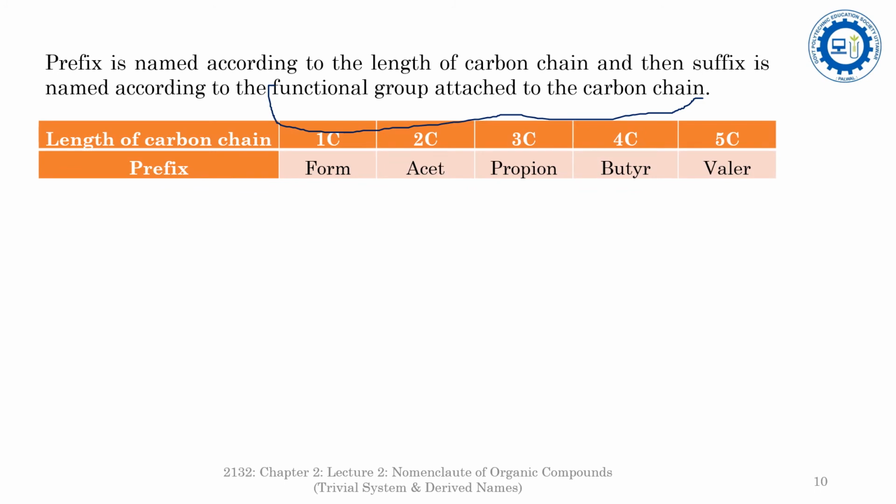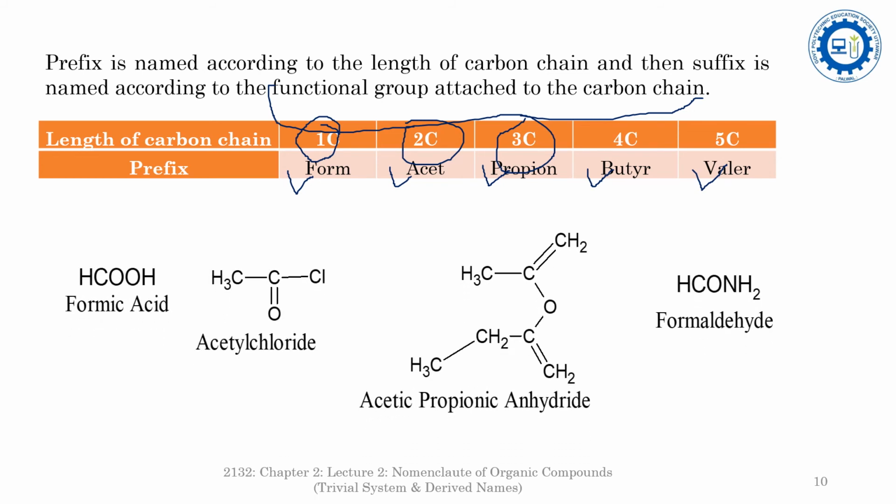See this table. If in the carbon chain only one carbon is present, then the prefix will be form. If in the carbon chain there are two carbon atoms, then the prefix will be acet. If in the carbon chain there are three carbons, then the prefix for the organic compound will be propion. If in the chain there are four carbon atoms, then the prefix for the chain will be butyr. And if in the chain there are five carbon atoms, then the prefix will be valer. See some examples here.